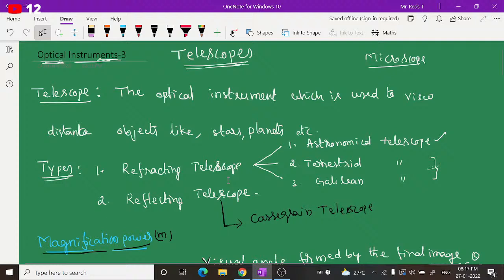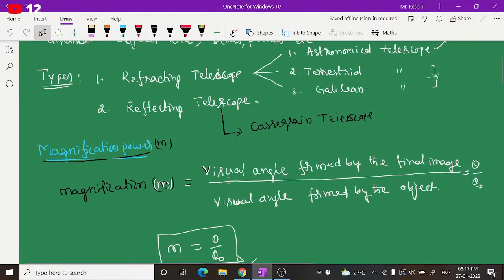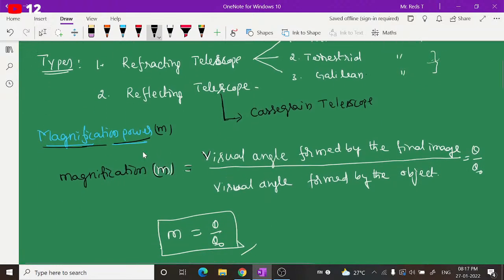Now let us first see refracting telescopes. Before going ahead, we need an idea about magnifying power. What is the magnifying power of a telescope? The magnifying power M of a telescope is defined as the ratio between the visual angle formed by the final image at the eye and the visual angle formed by the object at the eye.